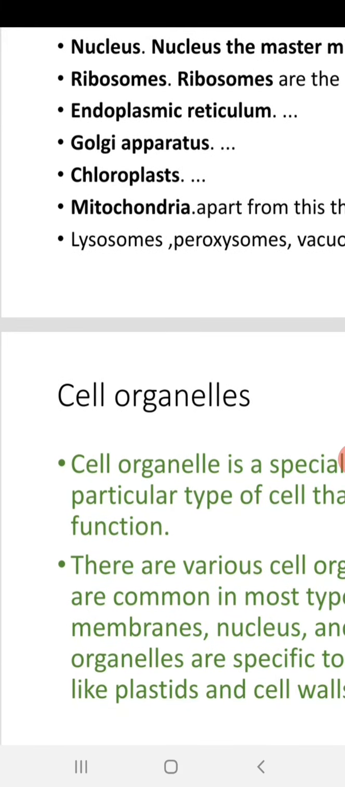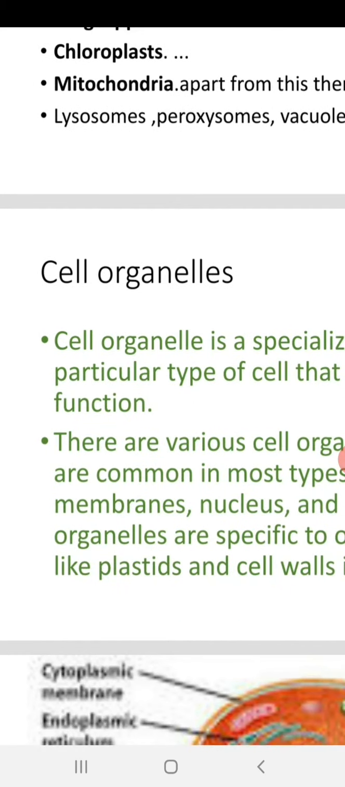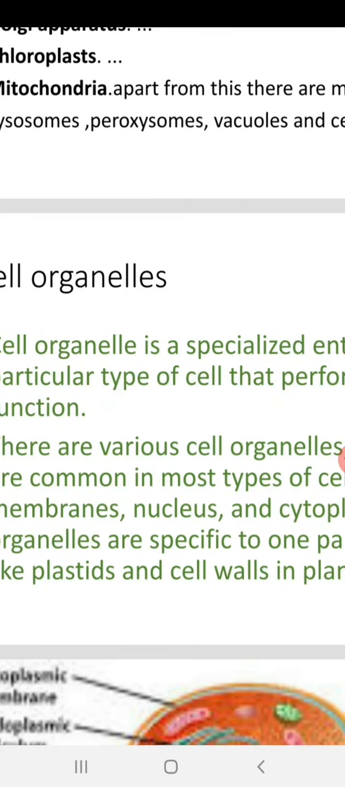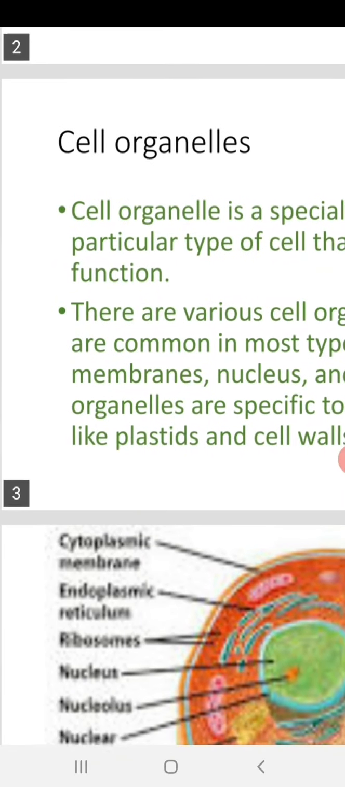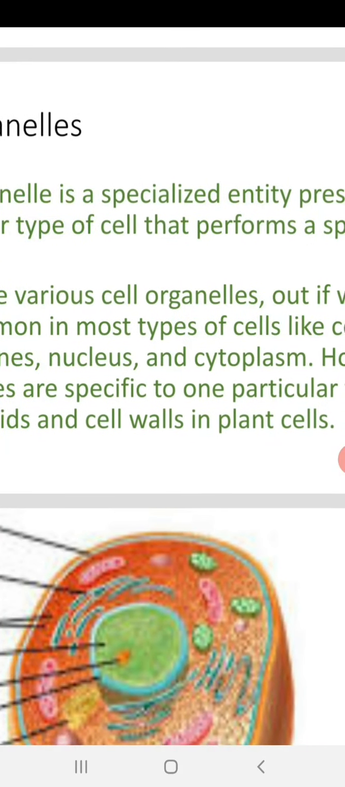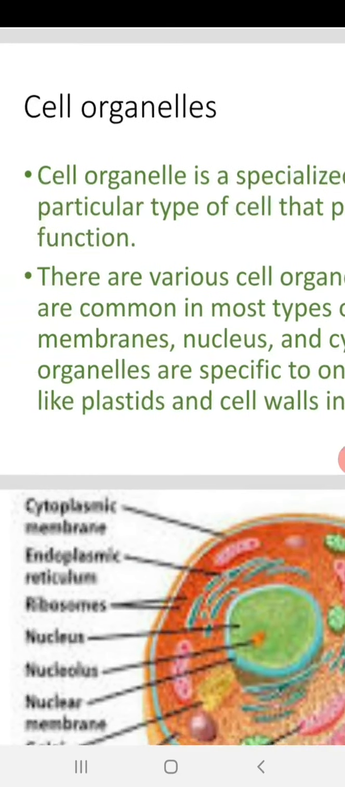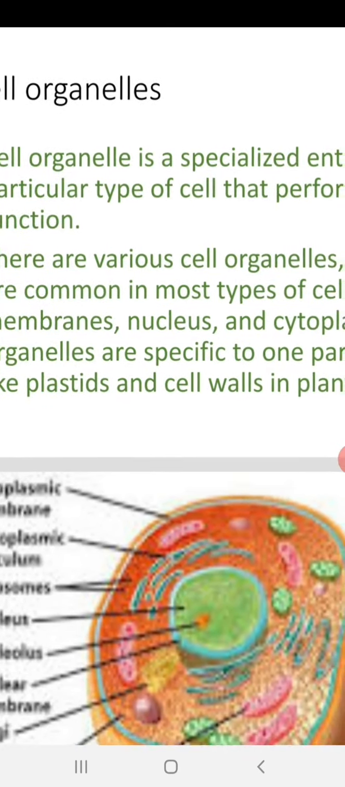In the case of plants, chloroplast is specifically present in plant cells, and that too in the leaf. Leucoplast and chromoplast are also present: chromoplast in flowers and petals, and leucoplast in the roots and colorless parts of the plant body. Apart from that, most of the cell organelles are common, and some are common in most types of cells, like membranes, nucleus and the cytoplasm.